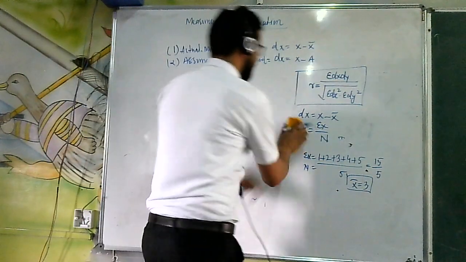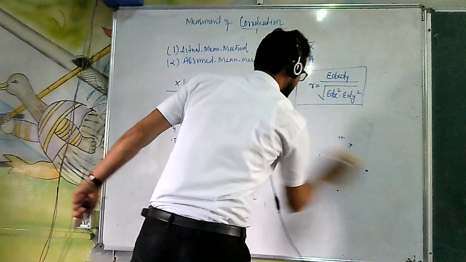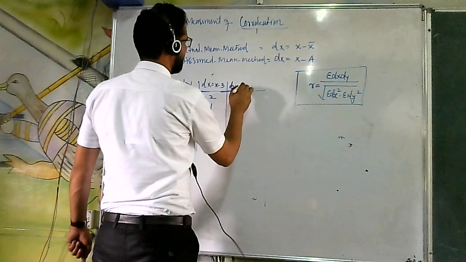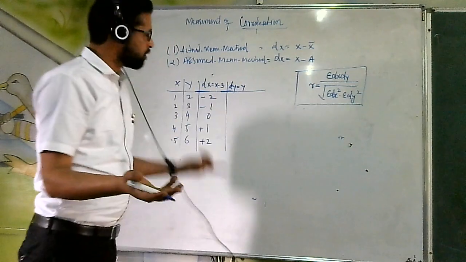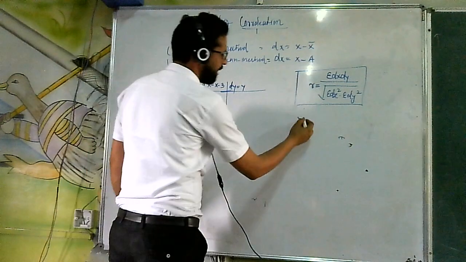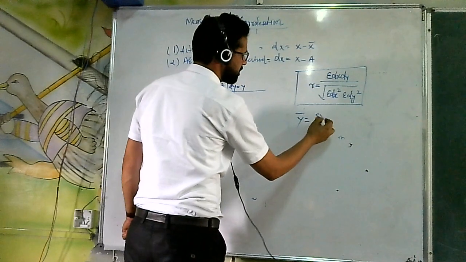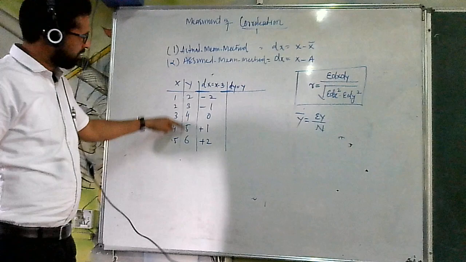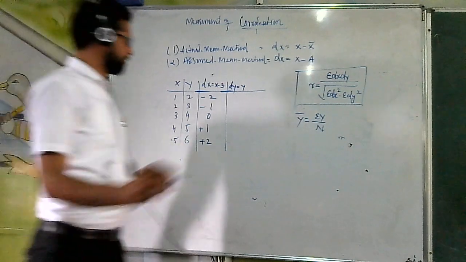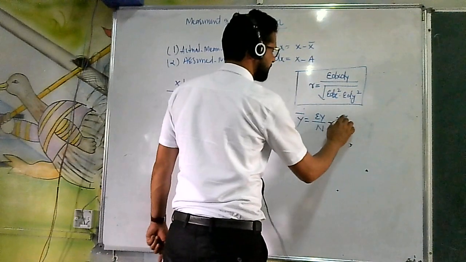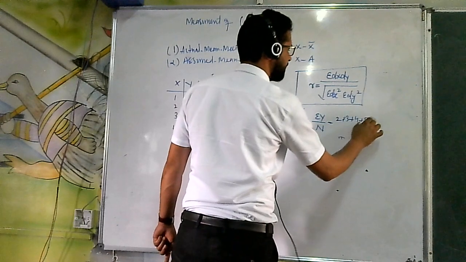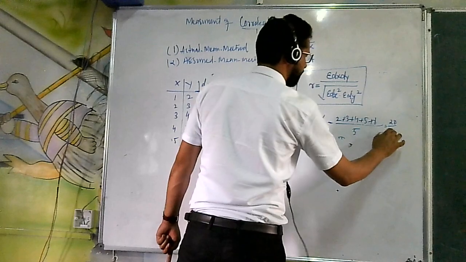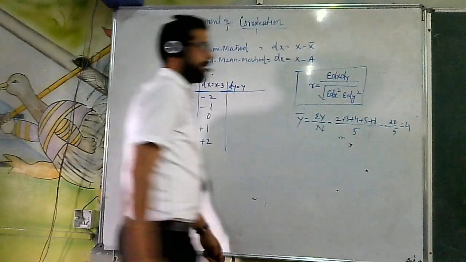Now moving to the next, I will calculate dy. dy will be equal to y minus y bar. How to calculate y bar? y bar will be equal to summation of y upon n. All the values of y will be added: 2 plus 3 plus 4 plus 5 plus 6 upon 5, that is 20 upon 5, which is equal to 4.